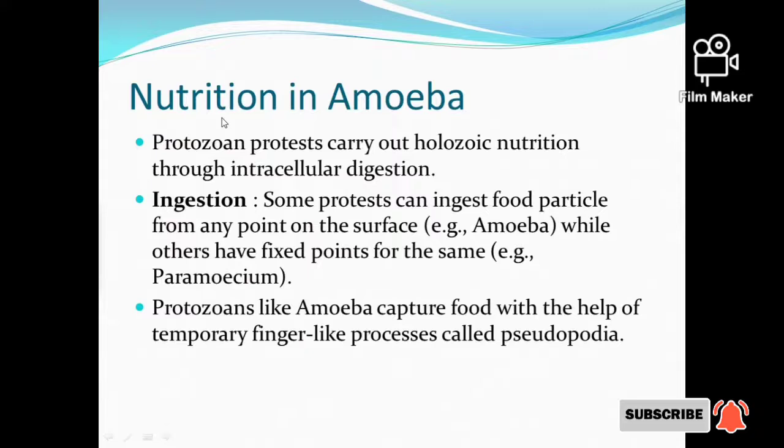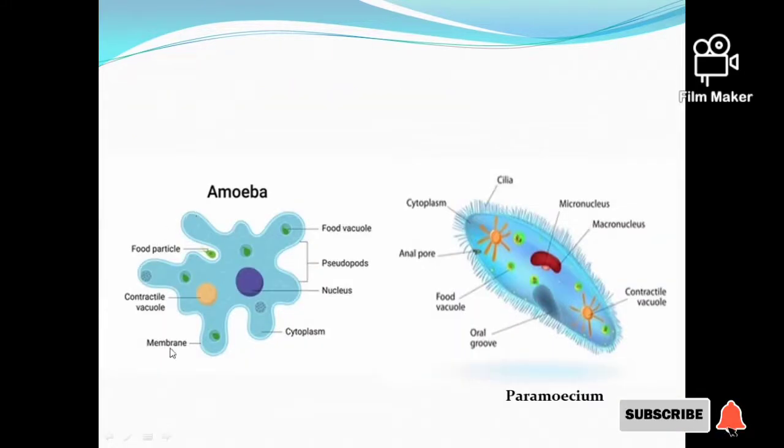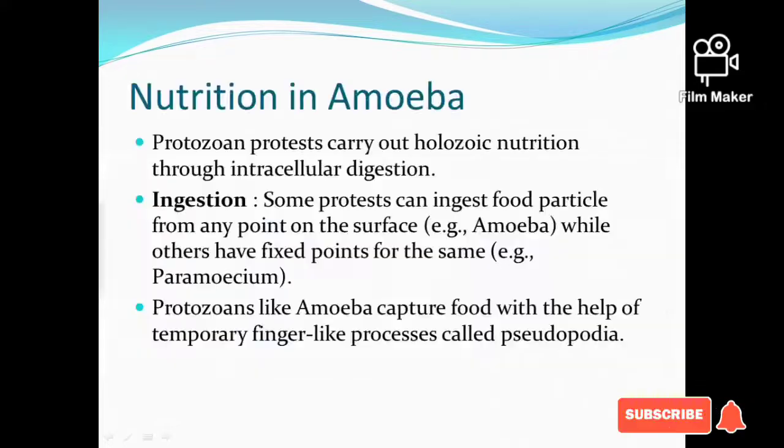And the next one is nutrition in amoeba. So here, what is amoeba? Amoeba is a single-celled eukaryotic organism that has no definite shape and that moves by means of pseudopodia. Here pseudopodia literally means false feet. And the nutrition in amoeba is that it ingests the food particles from any point of its surface. The amoeba captures the food with the help of the pseudopodia.